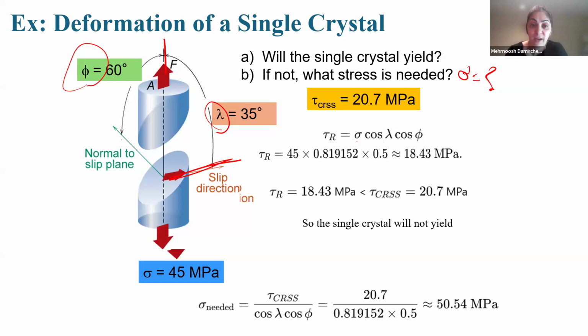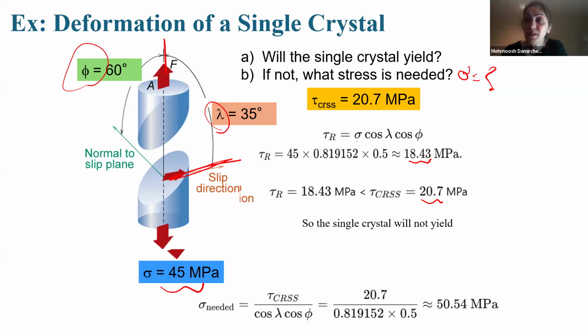How much sigma do we have? Sigma here is 45 megapascal. Substitute here, and we find 18.43. It is less than the critical value, okay? So when it is less than the critical value, it means that this single crystal will not yield.